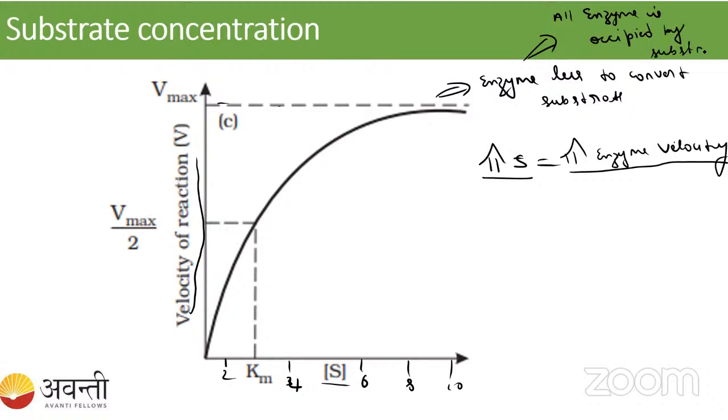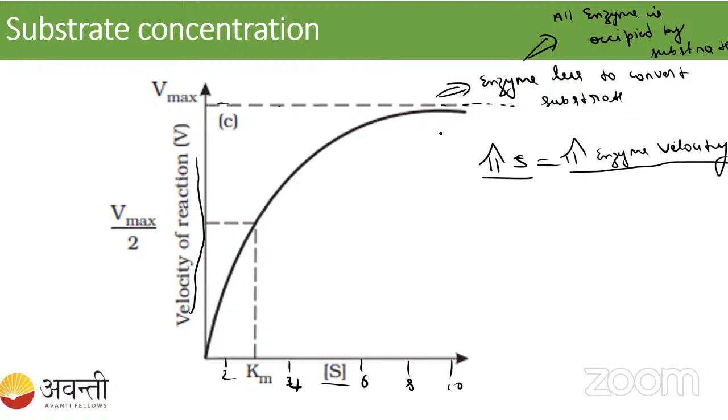If you add more substrate also, the reaction velocity is the same here. There will be no change because the enzyme is very less here. If we simply go on adding the substrate, how can this enzyme convert it into the product? It will also take time, no? So that's why it takes the maximum velocity.